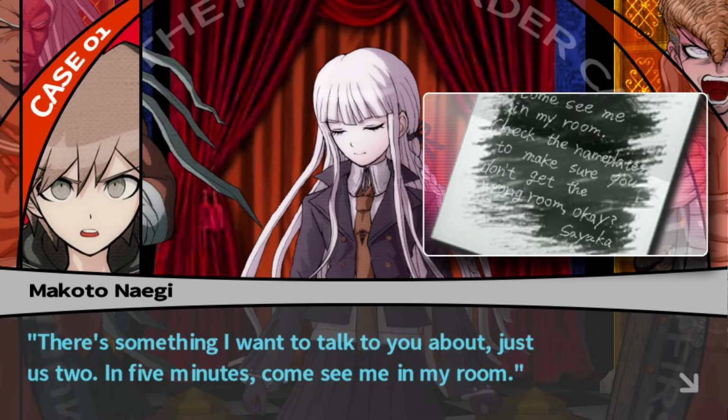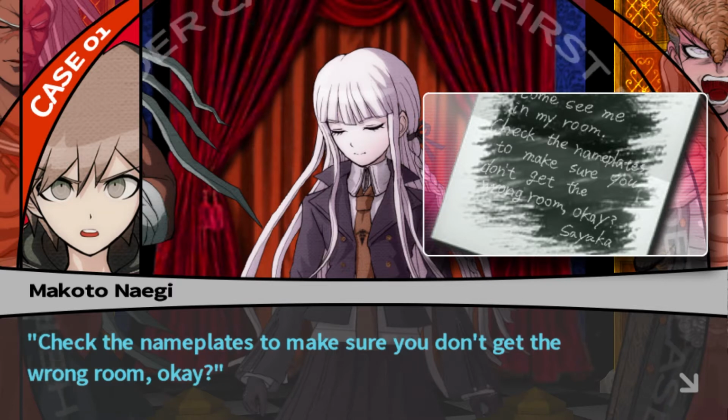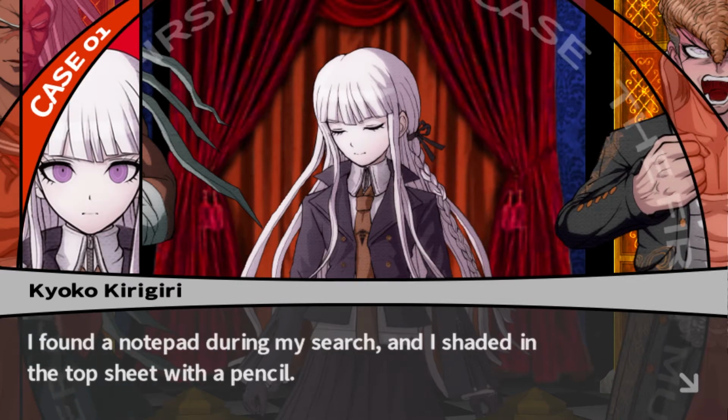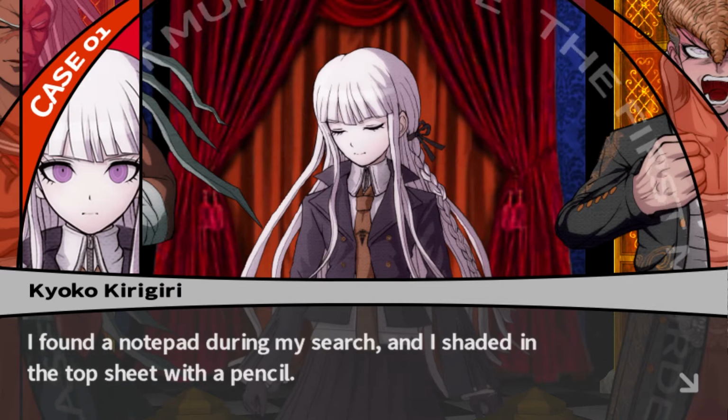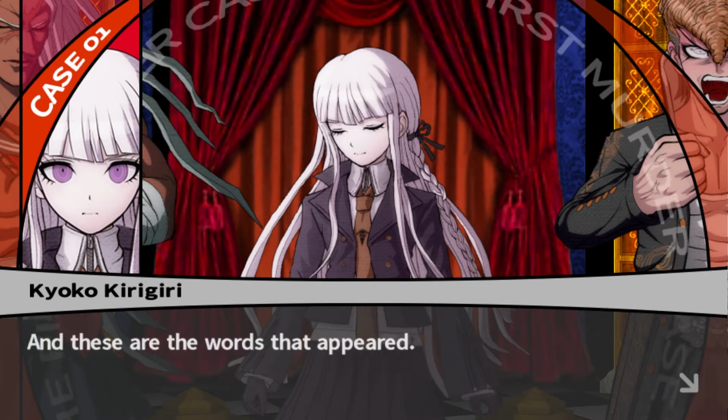There's something I want to talk to you about, just us two. In 5 minutes, come see me in my room. Check the nameplates to make sure you don't get the wrong room, okay? That clearly says Sayaka. I found a notepad during my search, and I shaded in the top sheet with a pencil. I didn't find a notepad, where was it? And these are the words that appear.